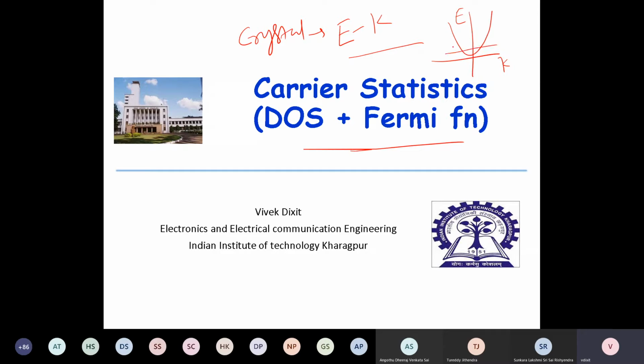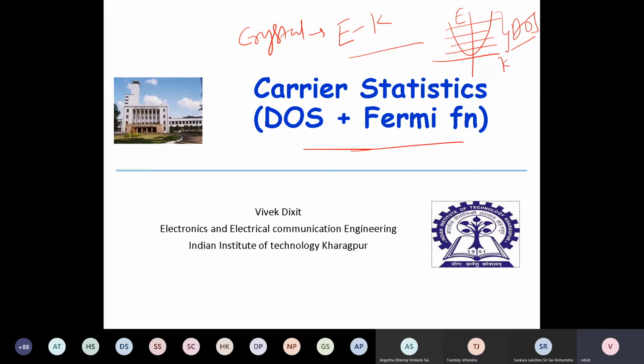So when we talk of energies, if we recall, in an atom we have discrete energies, right? But in a semiconductor they appear to be continuous, right? So for continuous energies, we have a concept of density of states, right?